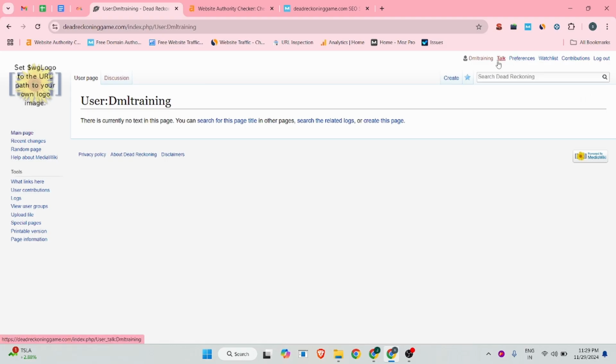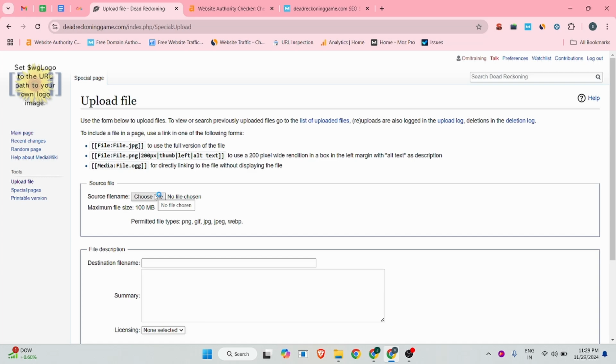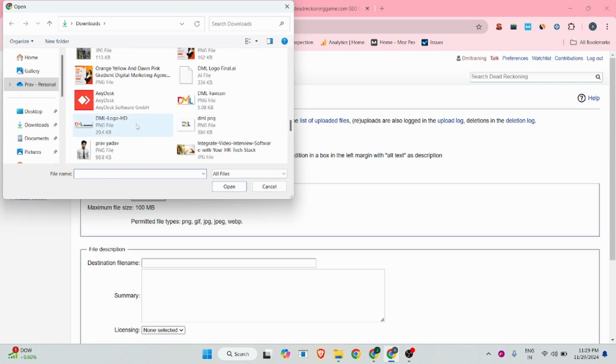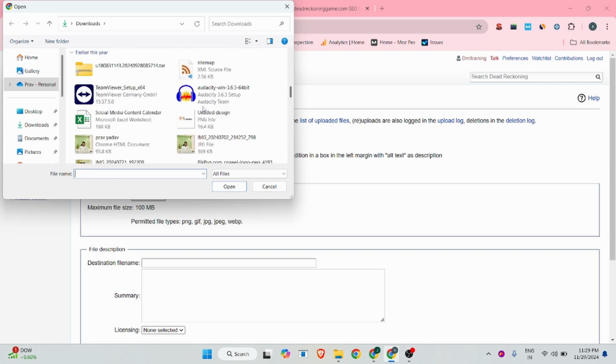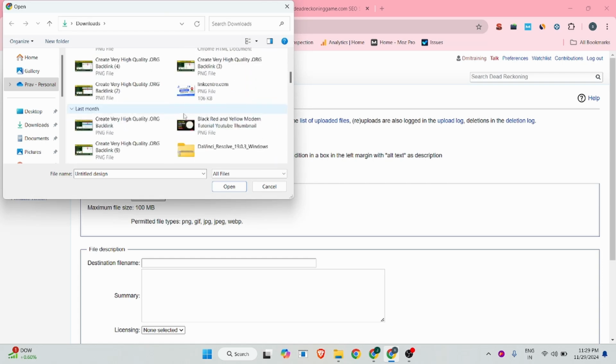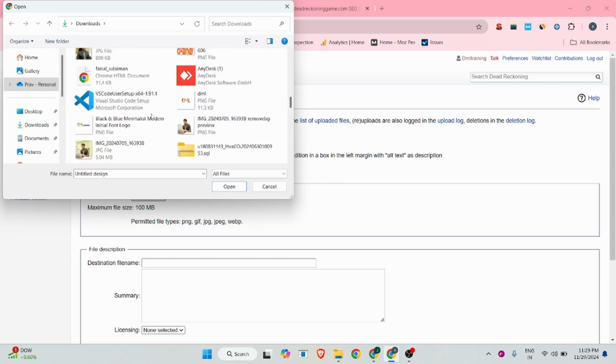Now you will see there is an upload file button. If you look at the left corner, there is an upload a file button. You click on this, and from there starts the process for the image submission. You upload your images. For now I will upload my website logo, DML training.